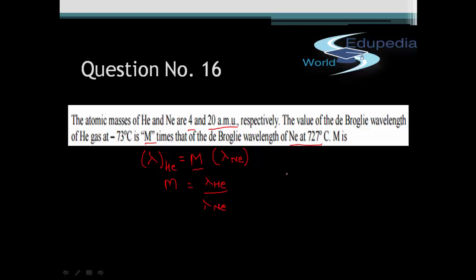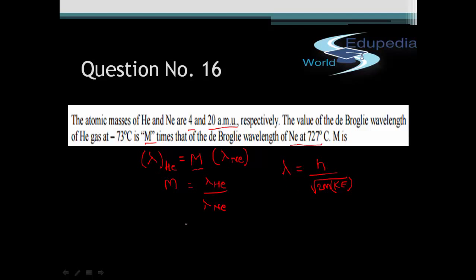Okay, so let's quickly recall the formula of this lambda de Broglie wavelength. The de Broglie wavelength is given by h upon root over 2m KE, where h, as we all know, stands for the Planck's constant, 2 is a constant, m the mass of particle, and KE the kinetic energy of the particle.